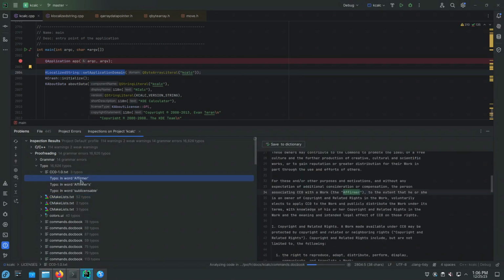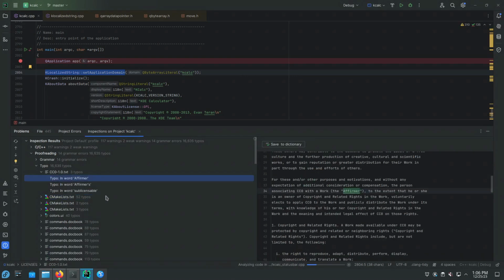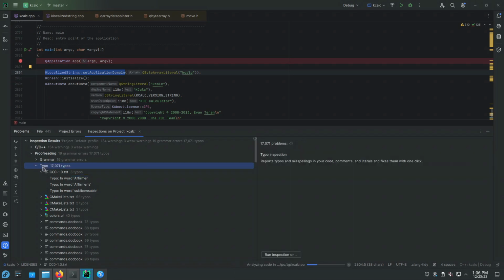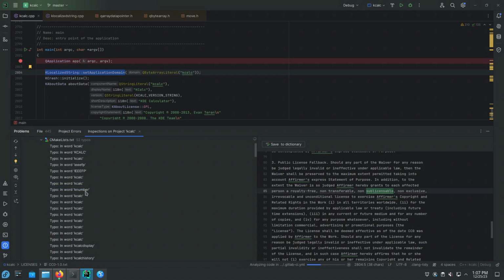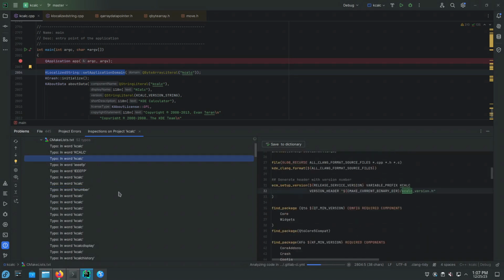So typos. I didn't have that much success looking at this category of issues, typos, because most of the time the issues are with names of people or with the names of projects.